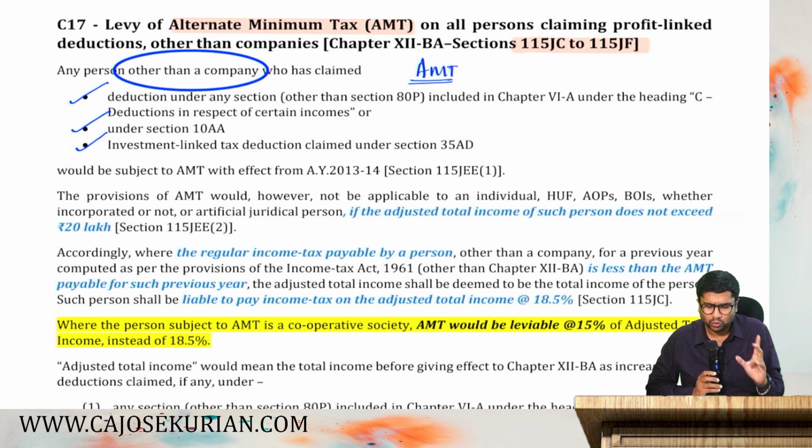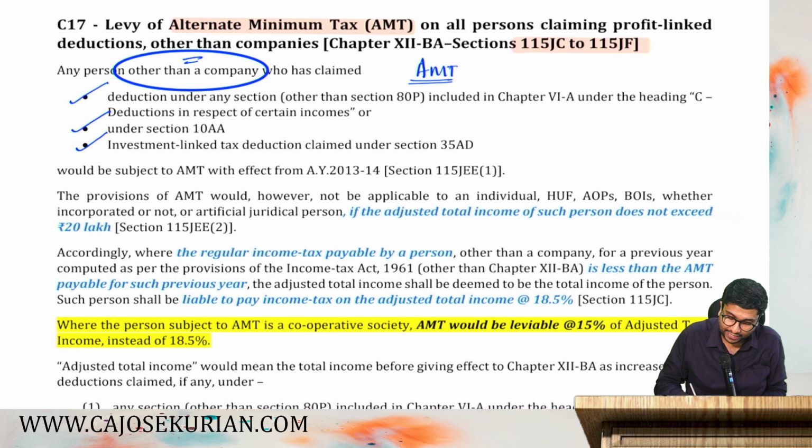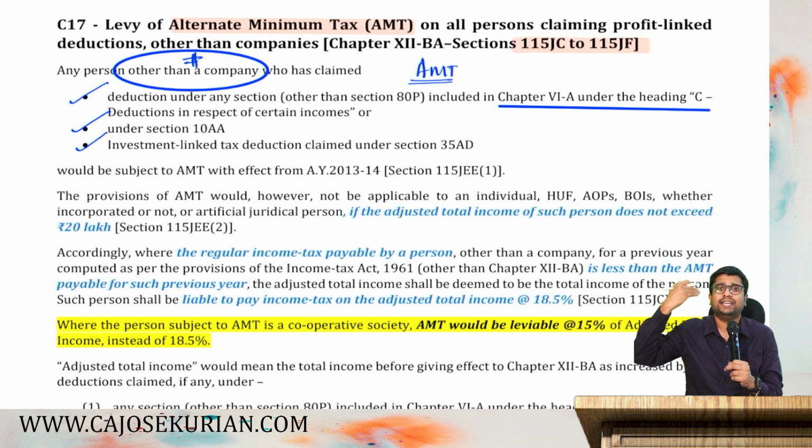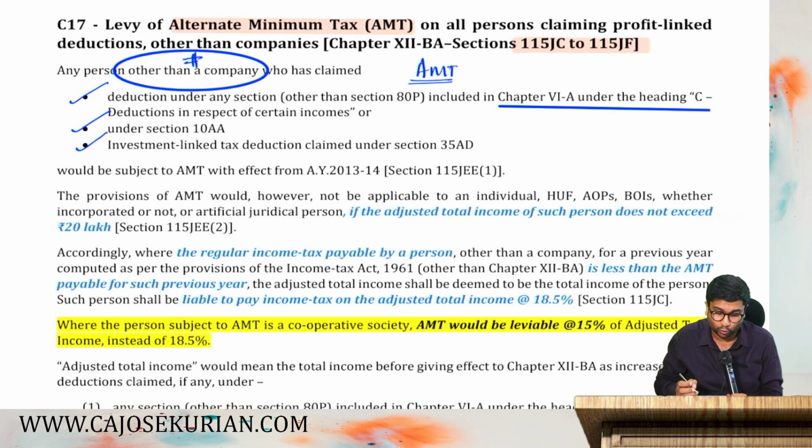Listen, so for an assessee, if he is other than a company and has claimed any deduction under Chapter 6A C heading, that means individual, HUF, AOP, BOI, AJP, LLP, whatever it is, if you have claimed that Chapter 6A C heading deduction, then you are supposed to follow the concept of AMT.